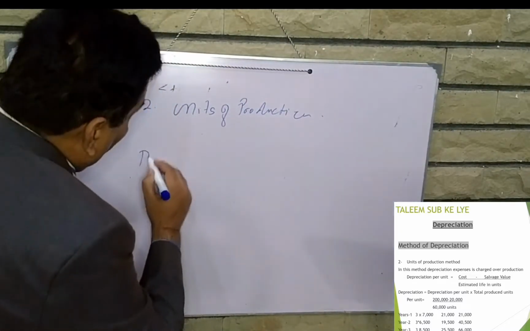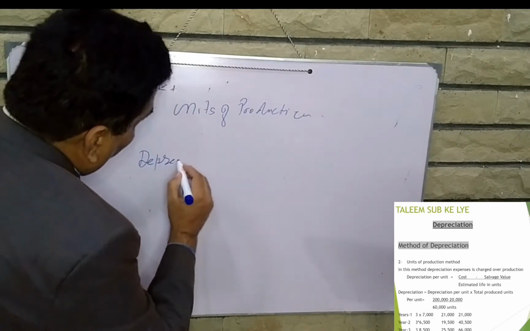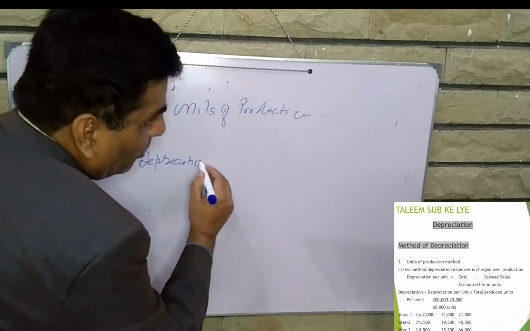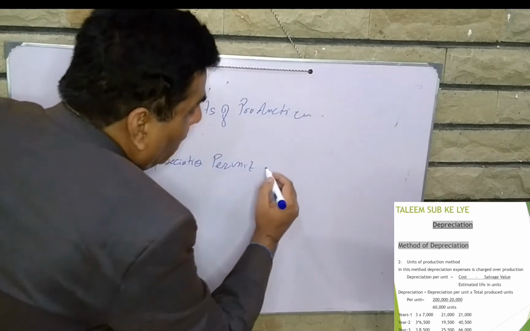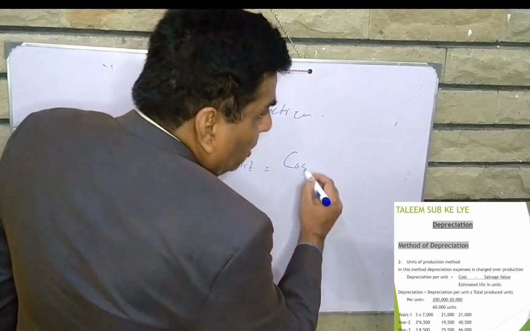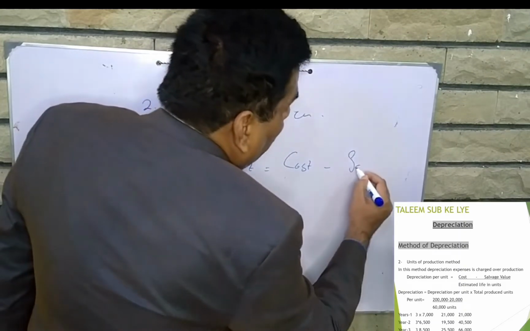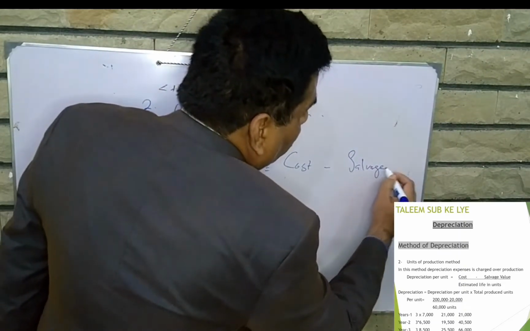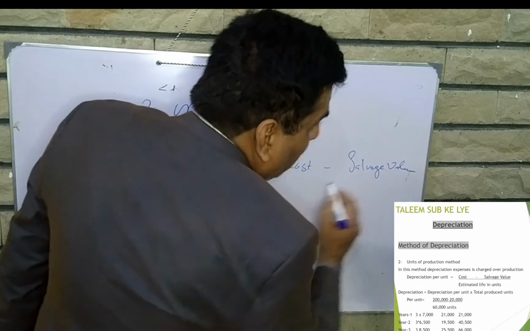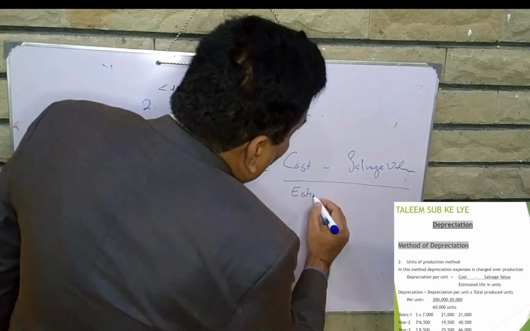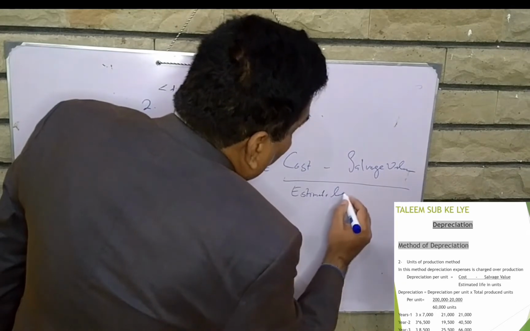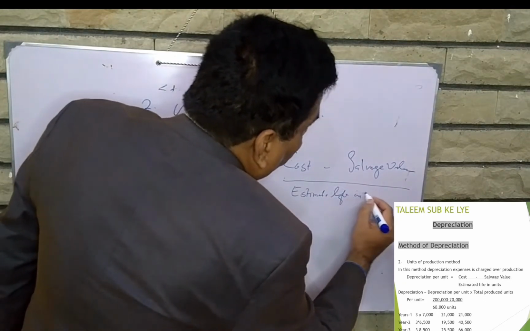The depreciation per unit is equal to cost minus salvage value divided by estimated life in units.